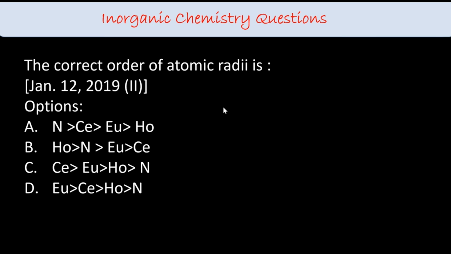The correct order of atomic radii. As you can see, here they have given helium, nitrogen, europium and cerium. The atomic radii here follow the order europium, then cerium. These are the questions from lanthanide contraction compared with nitrogen. Nitrogen becomes least because that is on top. As moving down the group it decreases, right? Because the number of shells increases.